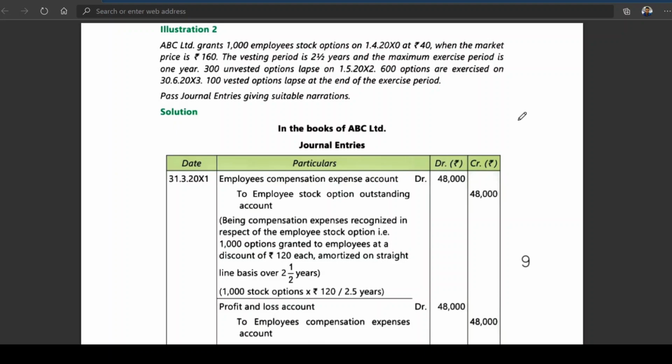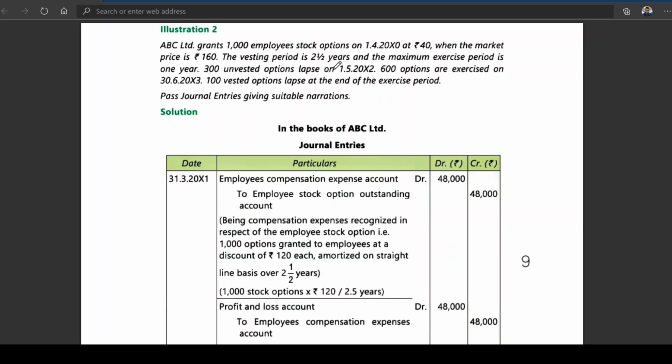We have seen two models: more than 1 year, less than 1 year. Now let us see one more problem today. ABS Limited grants 1000 employee stock options on 1 April 2010 at 40 rupees when the market price is 160 rupees. Can you tell me the loss? 160 minus 40 will be the loss. 160 minus 40 means what is the loss? 120 rupees.